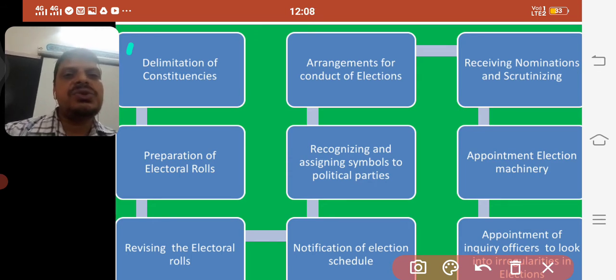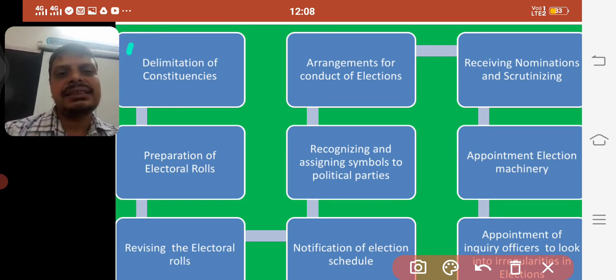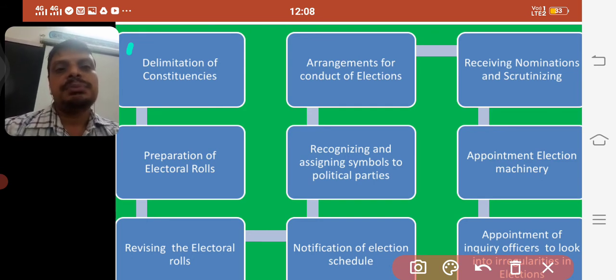Children, in order to conduct elections in our country, the Election Commission of India divides constituencies based on the population, so that voters can cast their vote and elect their representative, called the MP, Member of Parliament, for Parliament.